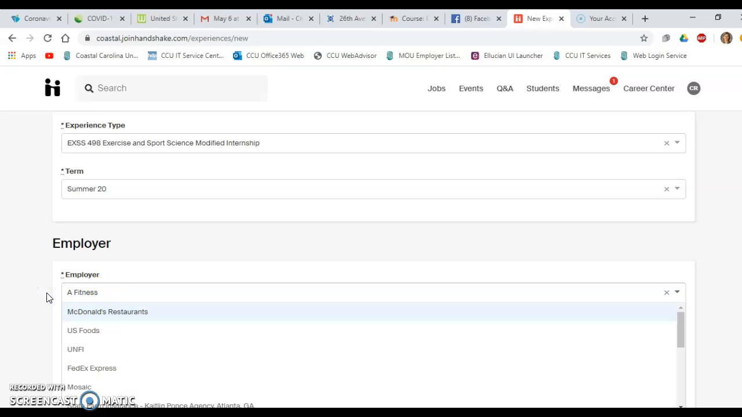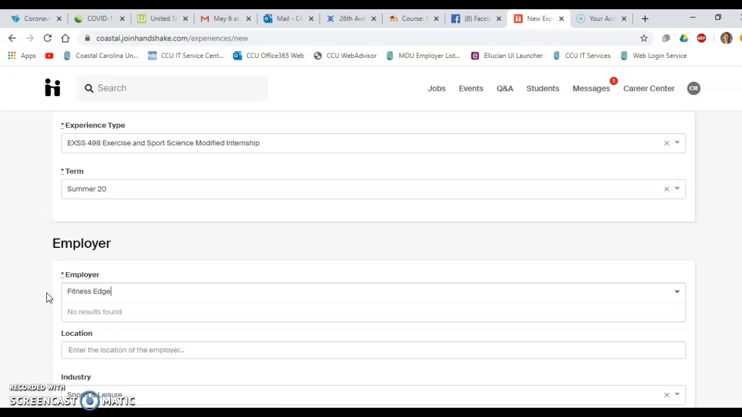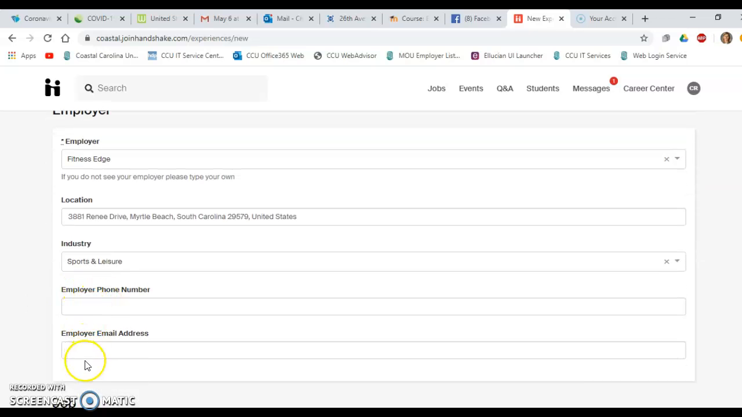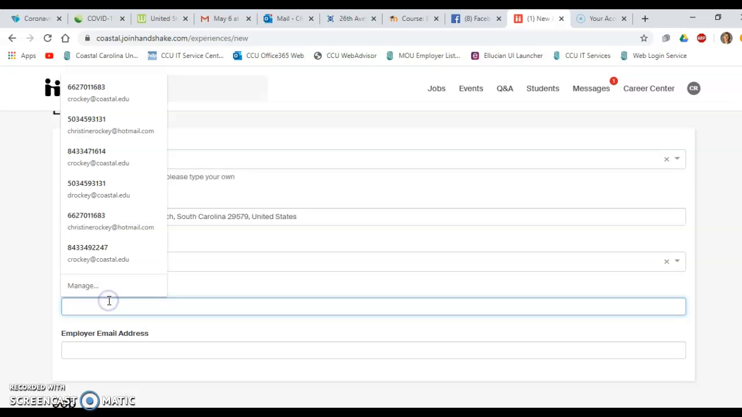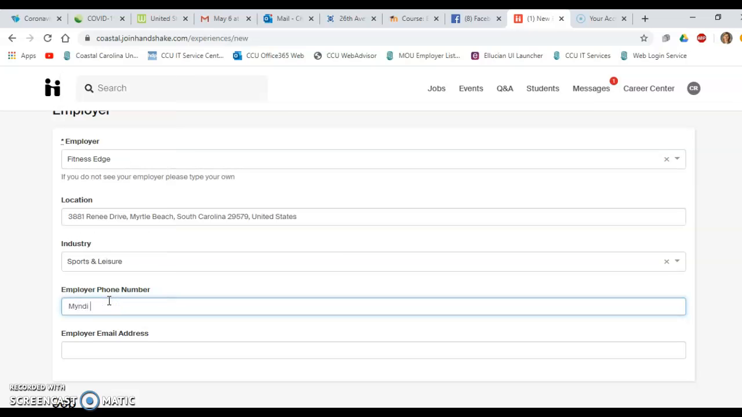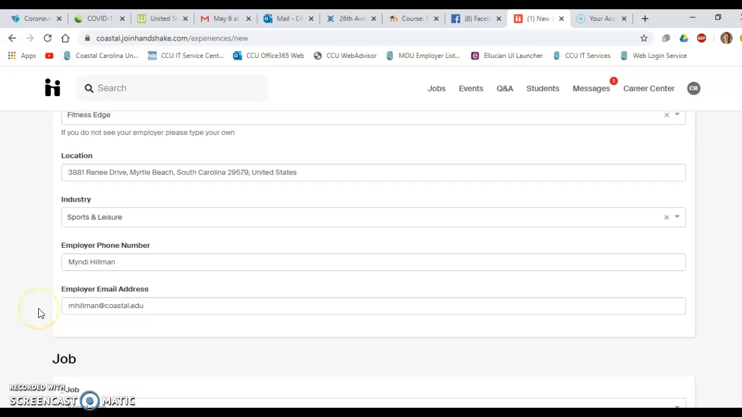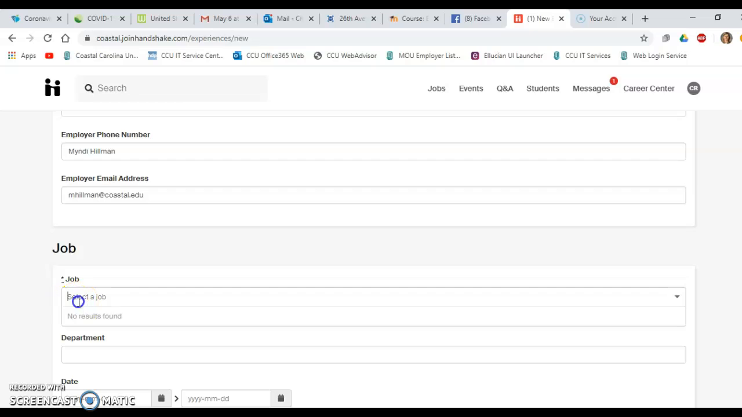So I'm going to go back to Fitness Edge because I know all the information's in here, and then it'll be easier for me to show you what we're doing here. So all of that information is going to come in. So the employer phone number and the employer email address, these are important. They're not as important as the email address that's coming up, but you definitely do need to put something in there. And I know Mindy Hillman works at Fitness Edge, and I think she has a Coastal email address too, so I'm just going to write that in there, and I'll delete this when I'm done. Your job is internship, so you're just going to write that.